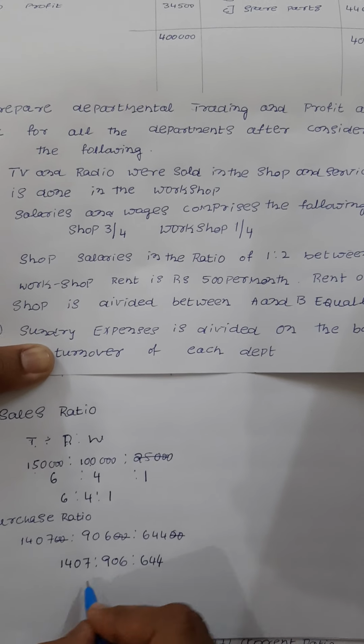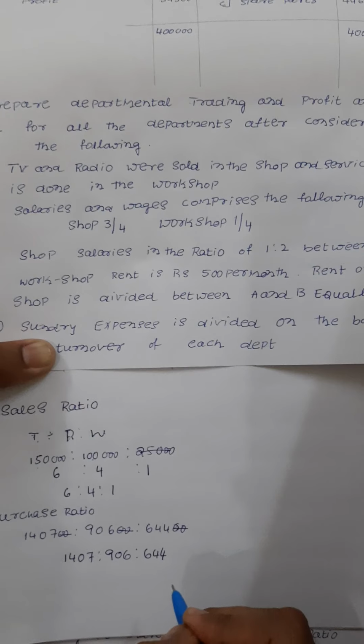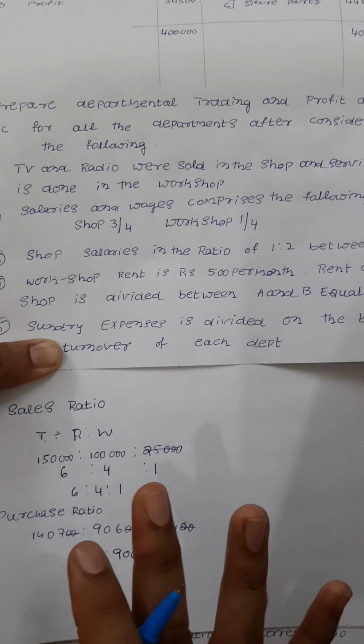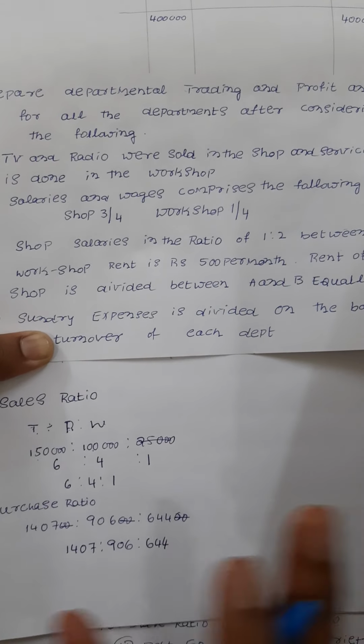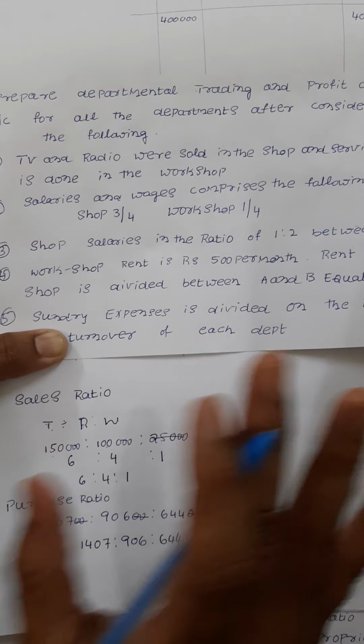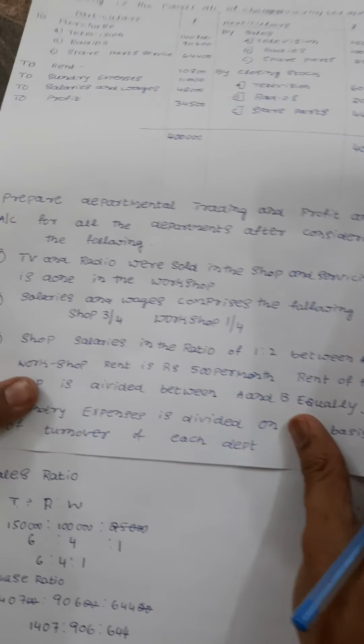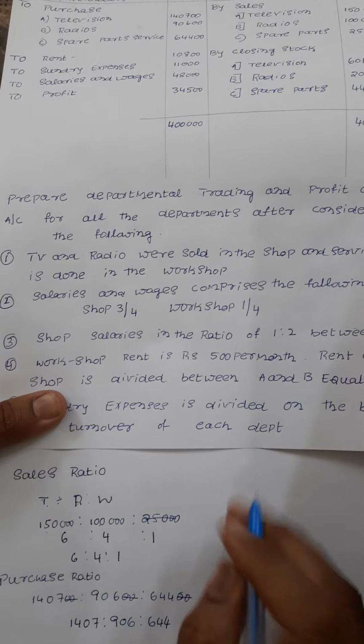So if you go for further simplification, there is a chance of you committing a mistake. So that's why you just leave that. You just cancel the zeros, whichever common factor, whether it's a 2 or 3, whichever is possible, just cancel it. That's it. Then the next one, so sales ratio is, purchase ratio is over.